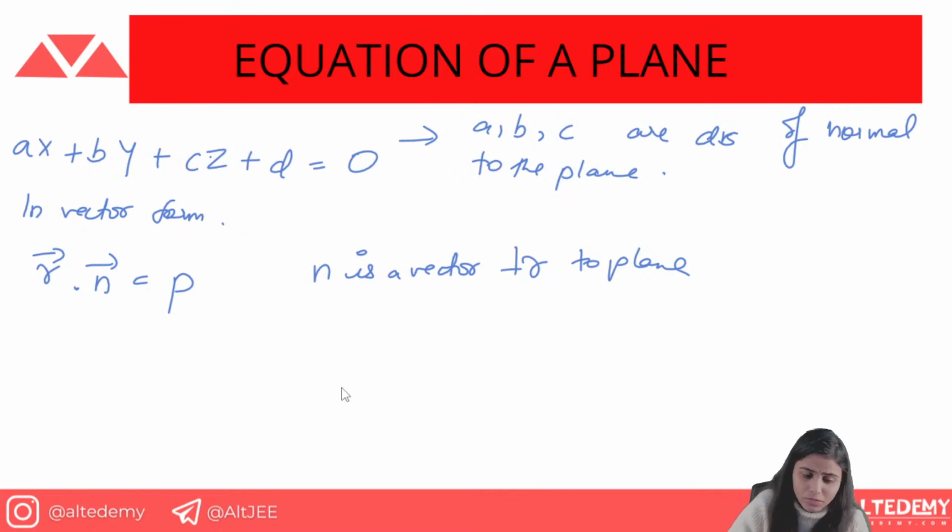Now what we know is the equation of a plane. In this equation, a, b, c are the DRs of the perpendicular, and r dot n is the vector form, where n is the perpendicular vector to the plane. I'll tell you that this is the given thing, and how you will get the other form.